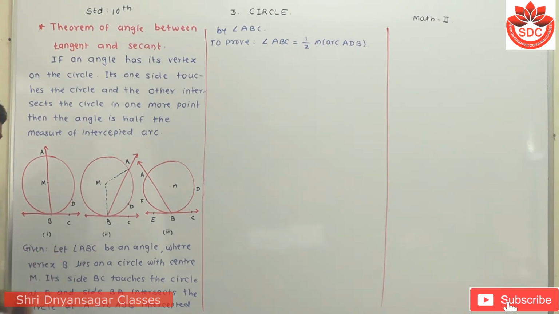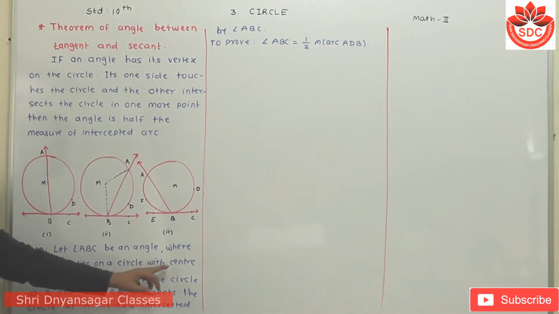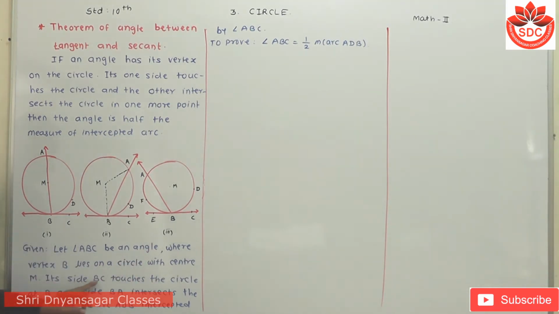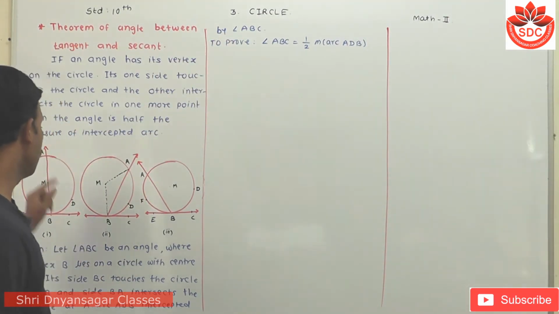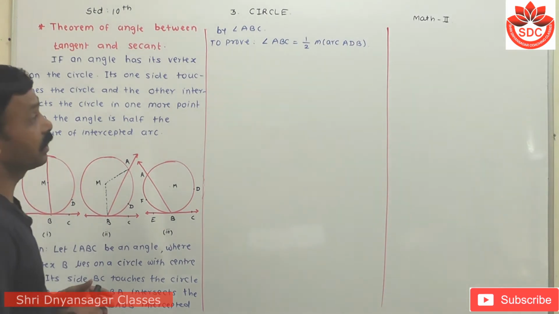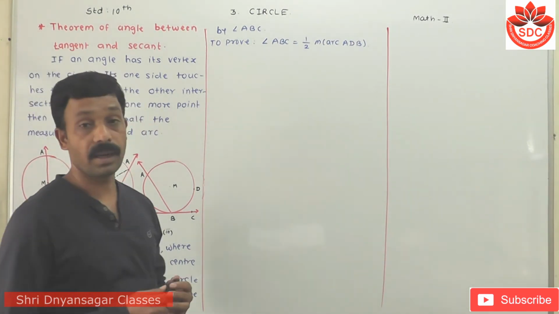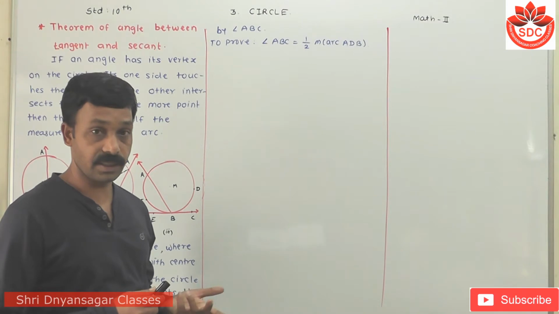For this, the given is: let angle ABC be an angle where vertex B lies on the circle with center M. Its side BC touches the circle at B and side BA intersects the circle at A. Arc ADB is intercepted by angle ABC. To prove: measure of angle ABC is equal to half of the measure of arc ADB. Then there are three cases.